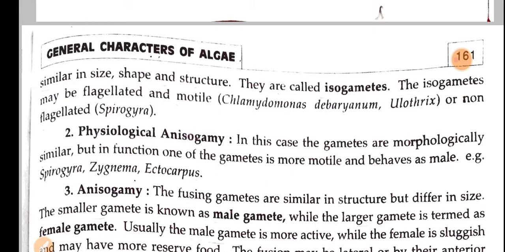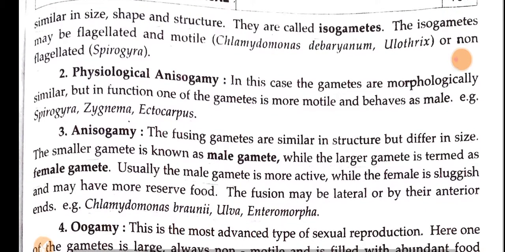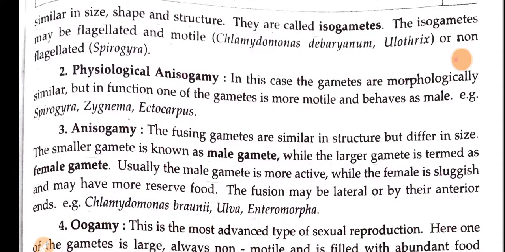Next one is anisogamy. The fusing gametes are similar in structure but differ in size. So structure will be the same but size is different. The smaller gamete will act as the male gamete and the larger gamete will act as the female gamete. Here the male gamete is more active while the female gamete is sluggish, that means it is less active when compared to the male gamete.